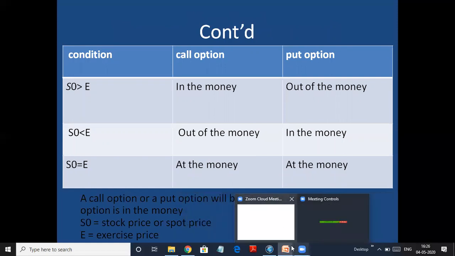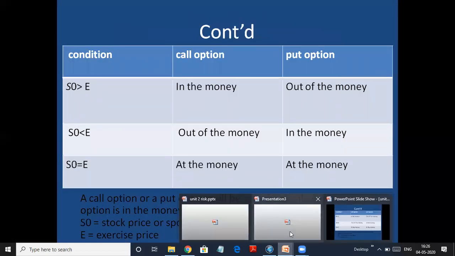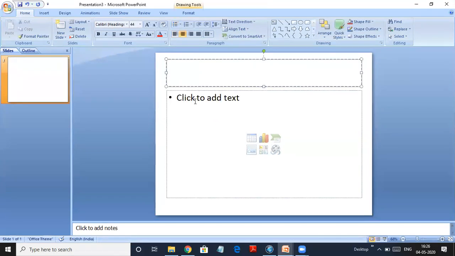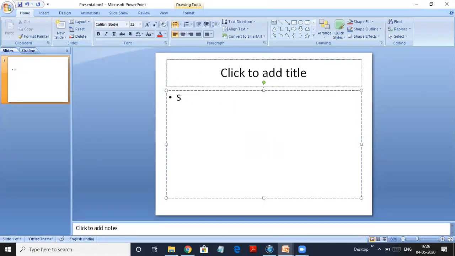So let's try doing it here. If I say that S naught is equal to 100 and exercise price, we call it E, equal to 90, so my spot price is greater than exercise price. So in this case, we say the call option is in the money.